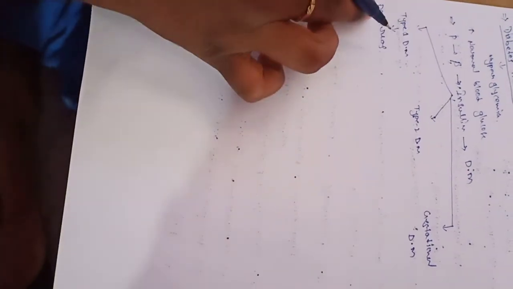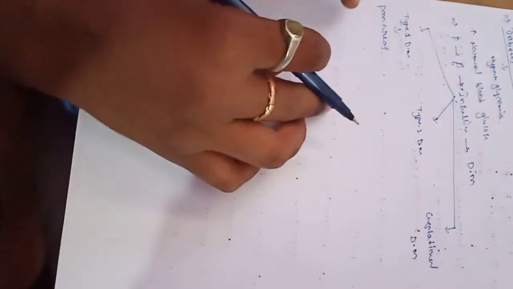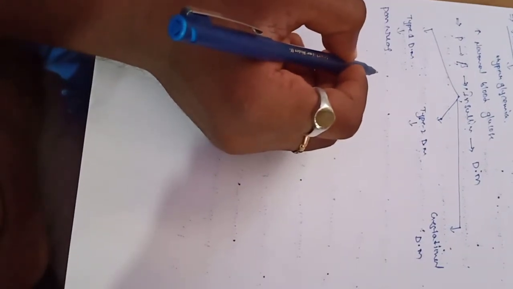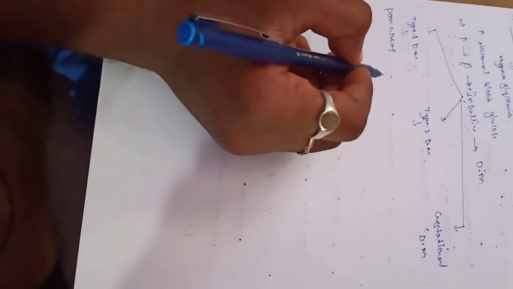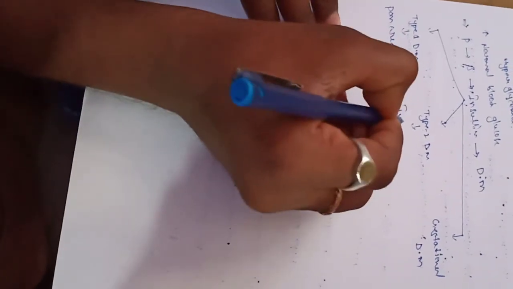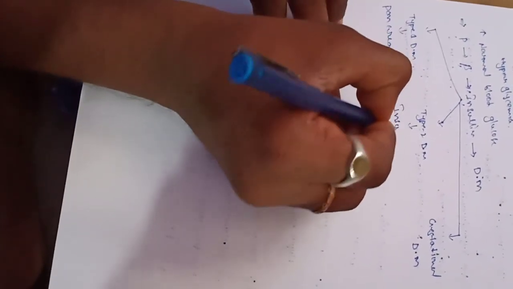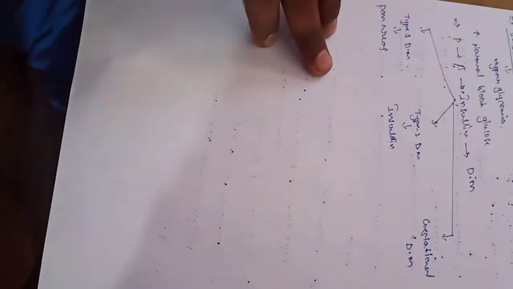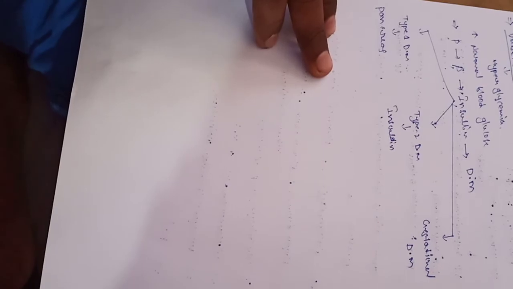Then type 2 diabetes mellitus. What is type 2 diabetes mellitus? It is insulin resistance. Any changes in the insulin produce type 2 diabetes mellitus.